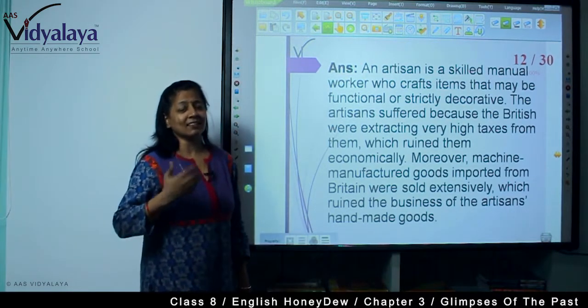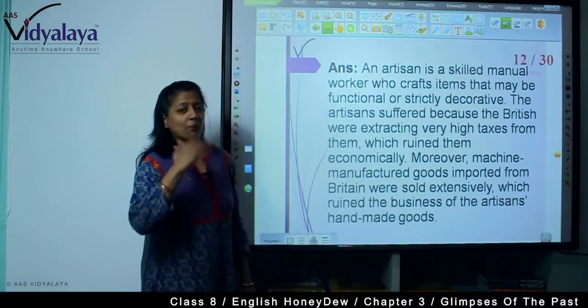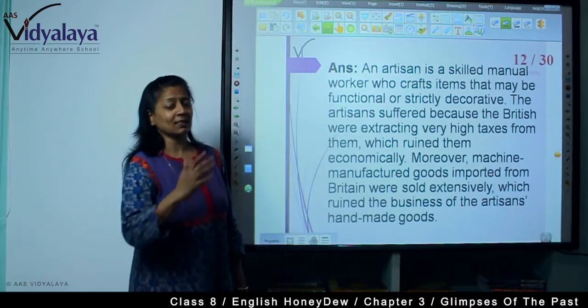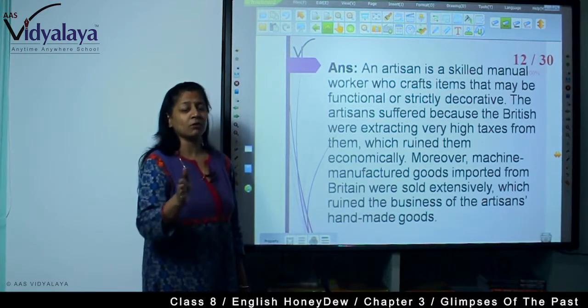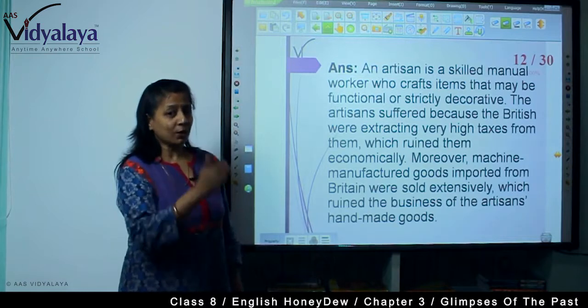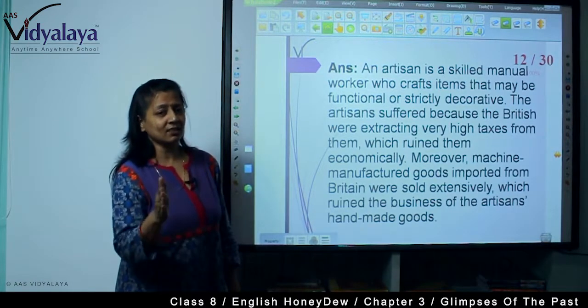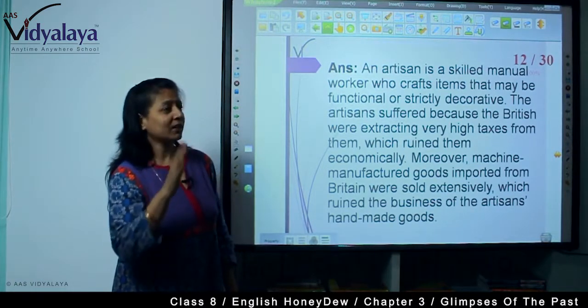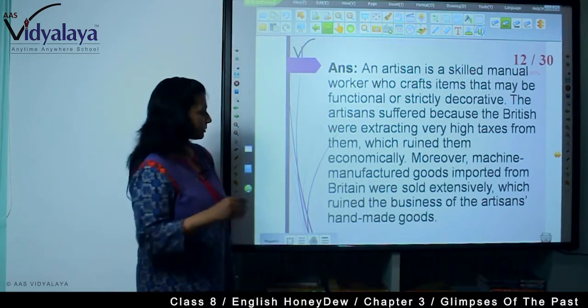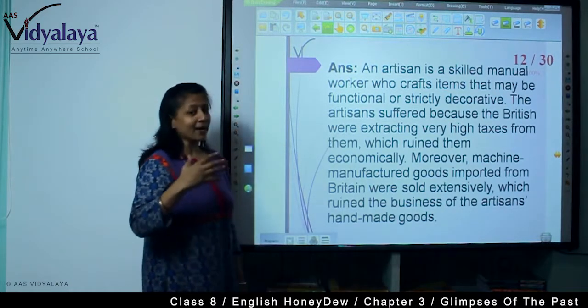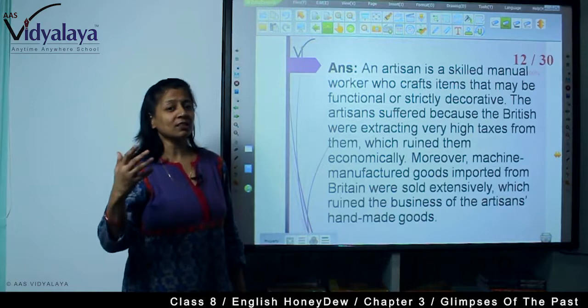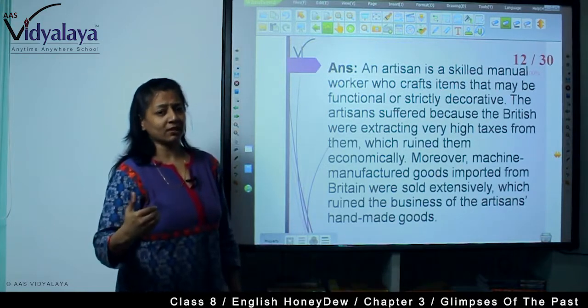So they were creating a craze in India. People were buying those things and not buying from our local artisans. Because of this, our Indian industries were having a big loss.